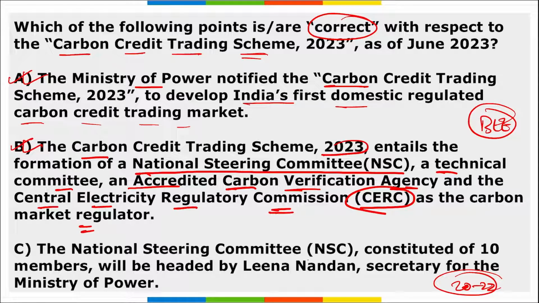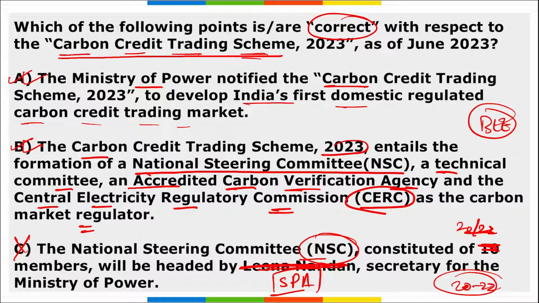Looking at C, this NSC constituted a 10 member... No, it will be a 22 member committee that will be headed by Leela Nandan. No, it will be headed by the Secretary of the Ministry of Power, that is Shri Pankaj Agarwal. So option C is wrong here because Leela Nandan won't be the head of this committee. Who will be the head? Shri Pankaj Agarwal will be the head of this National Steering Committee that will be formed for this Carbon Credit Trading Scheme.